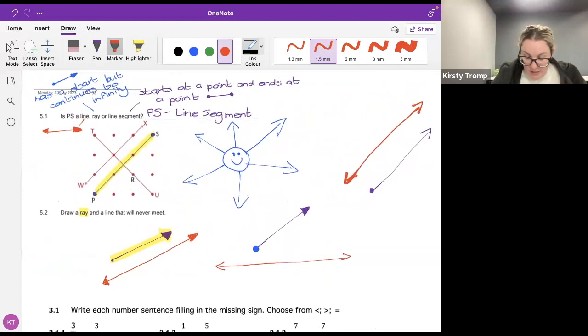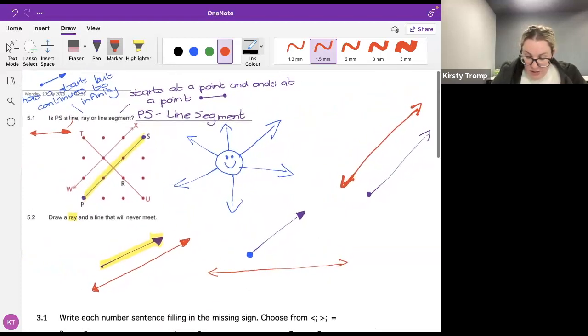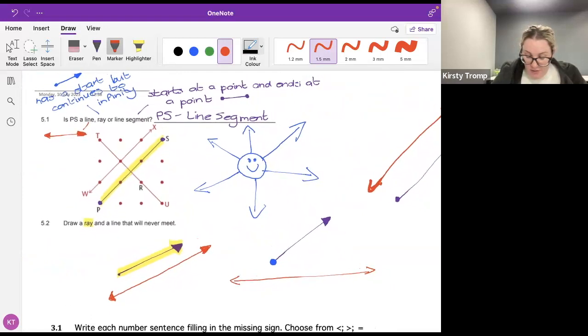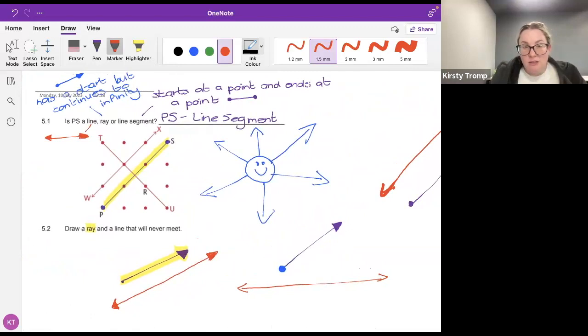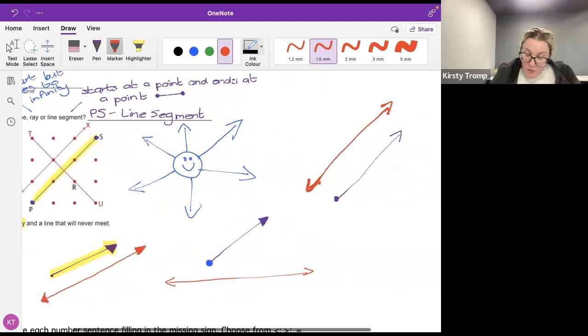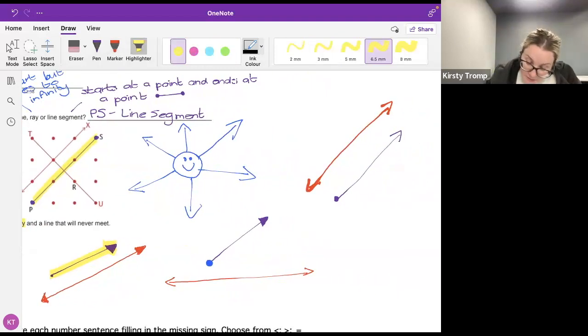I'm going to make it a little bit smaller in case you want to take a screenshot of the whole page so you have it all together. There it is all together. Does the line have to be below the ray? No, it doesn't. Remember, we did it on this side over here, where the line was above the ray. It doesn't always have to be below.